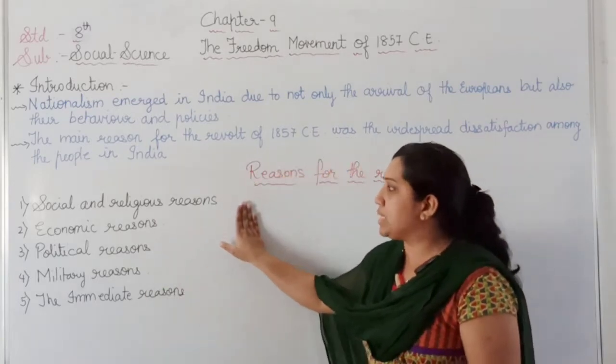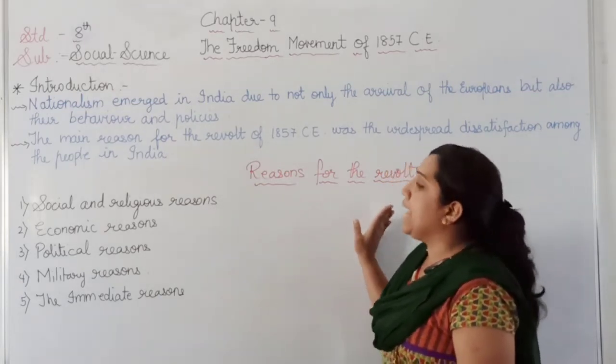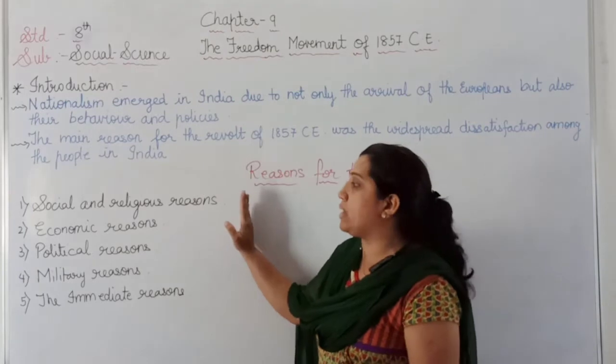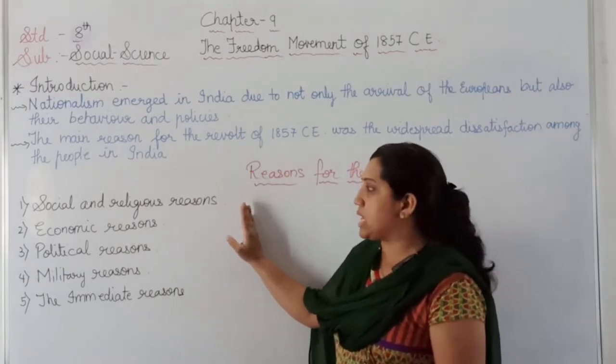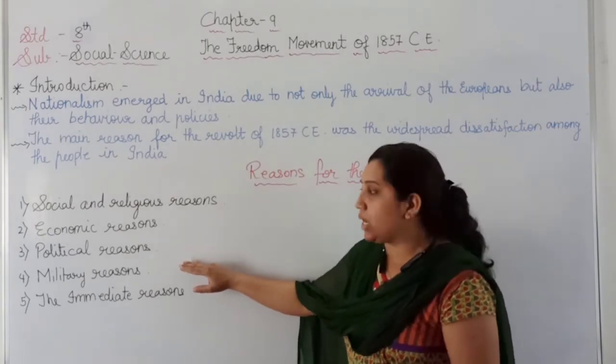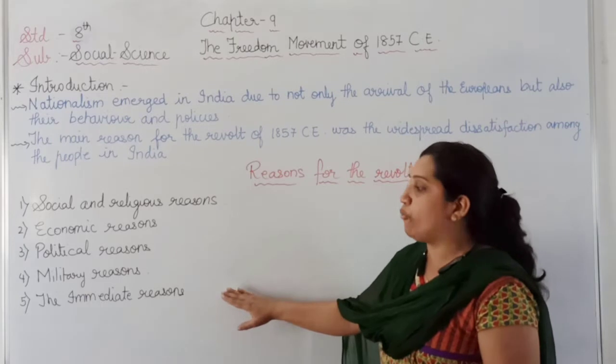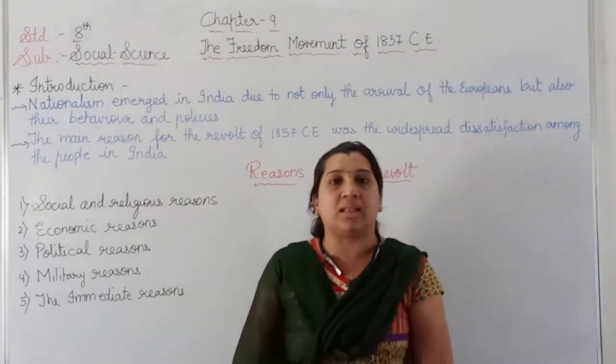So here we have studied the 5 reasons for the revolt of 1857. Again, I want to repeat: the first is the social and religious reasons. The second is the economic reason. The third is the political reason. The fourth is the military reason. And the fifth one is the immediate reason.